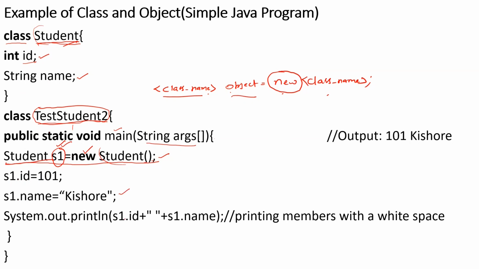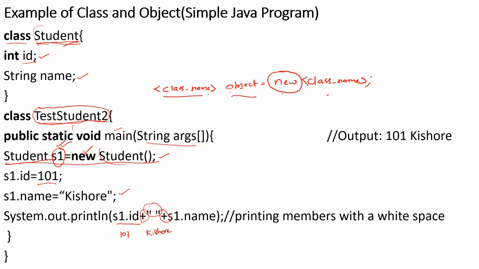Okay. So now I'm going to print those IDs as well as names. So this is how I'm going to print S1.id. This plus is called the concatenation operator. See here, S1.id is 101, so 101 will be printed. Plus is nothing but the concatenation operator, which is going to add whatever I give. So with this plus and this plus, I'm going to add a space in between. So the space will be added, right? And it is going to give you the name as Kishore after the space.